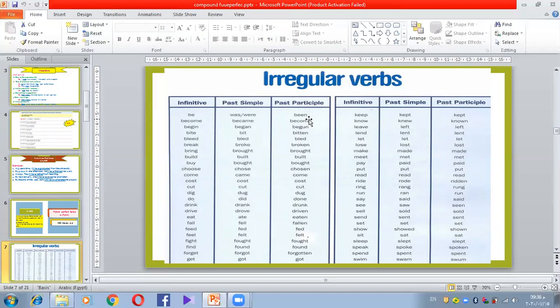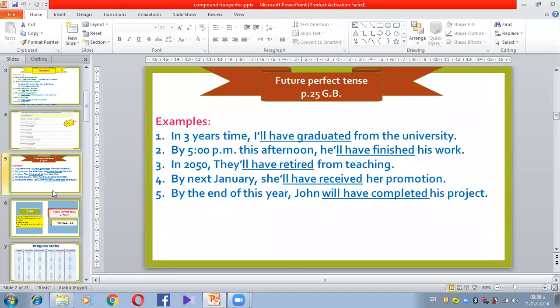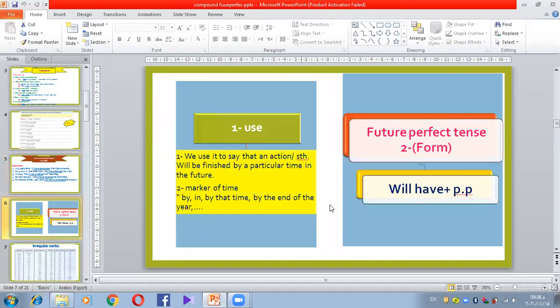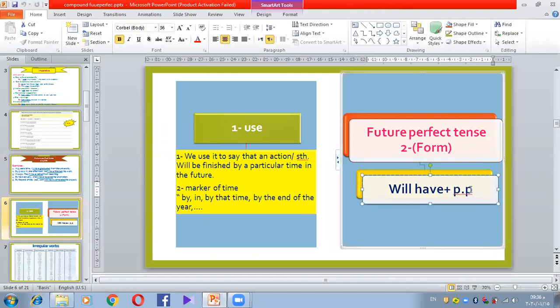So for example, the verb to be: was or were, this is the past. Been, this is the past participle. Okay, let's see something else. Eat. Ate, this is the past simple. Eaten, this is the PP, the past participle. So again, how can I make the future perfect? Will have plus the PP. The third column. Okay, very good.